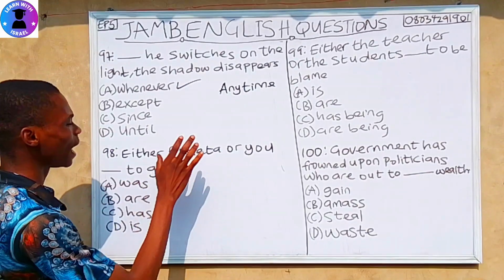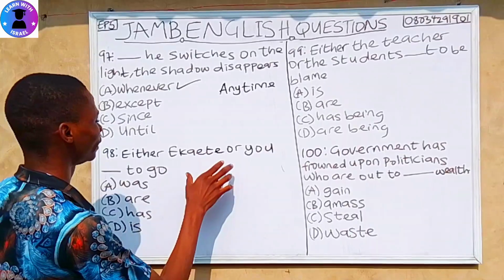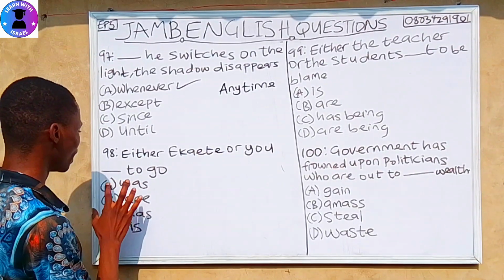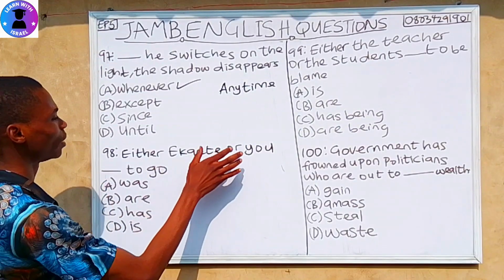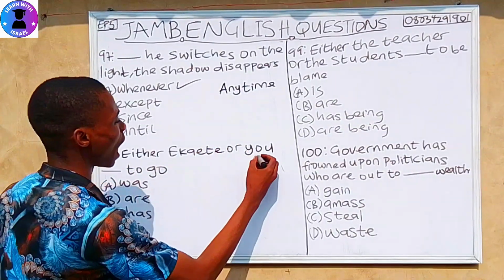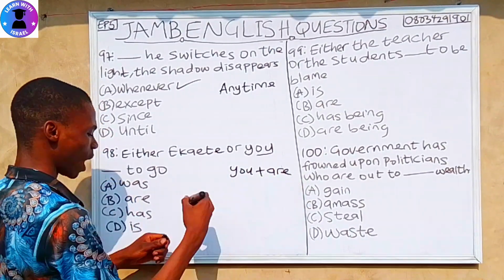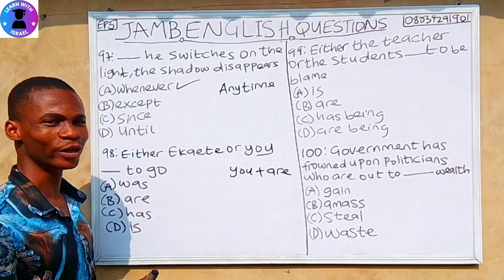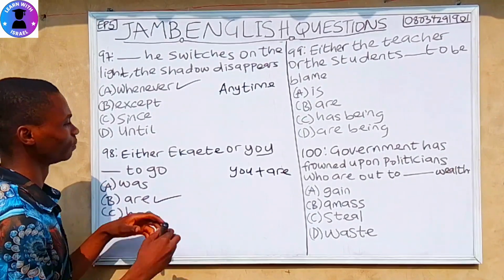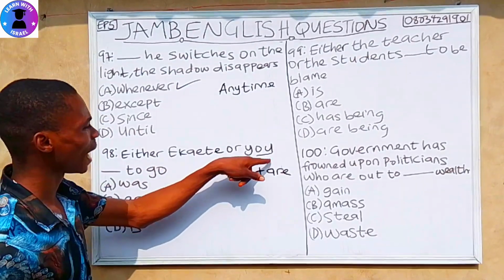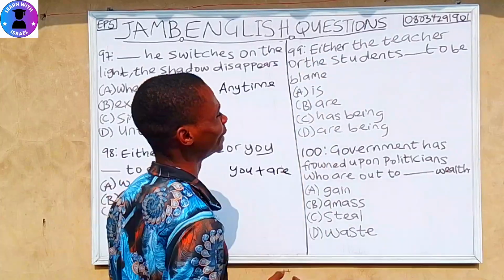Question 98. Either Ekaete or you dash to go. A was, B are, C as, D is. Either Ekaete or you are to go. Are to go. You can only go with are. You are, like you are going somewhere. You cannot say you is going somewhere. Is that correct? No, you are. So are is the correct answer. When answering either, we need to check the last word here. And let's check this also for better understanding of questions starting with either.